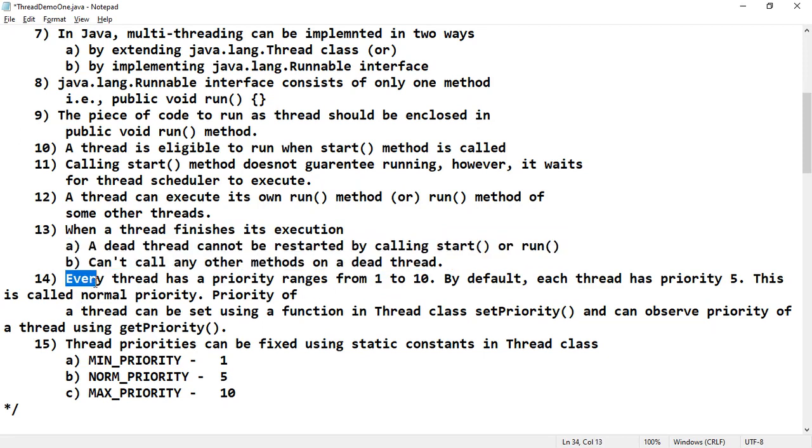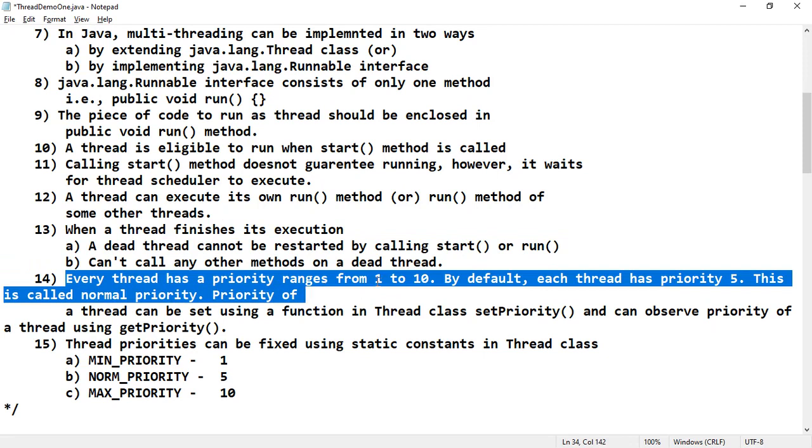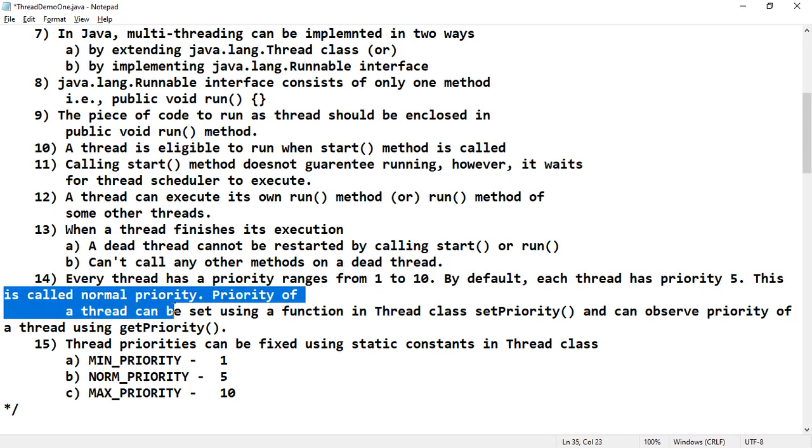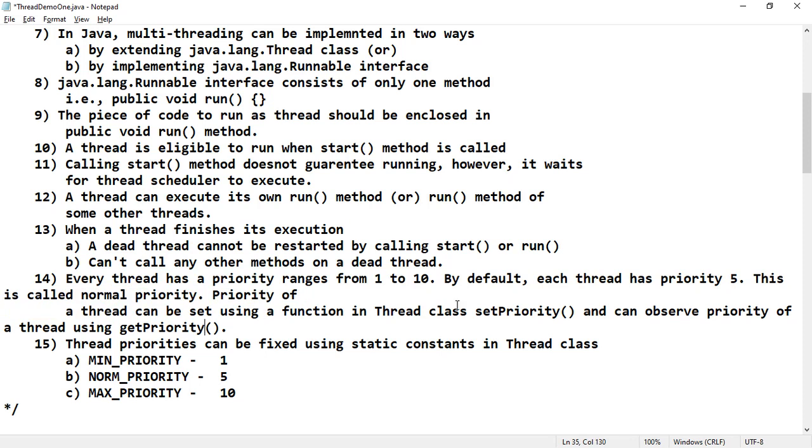Next, every thread has a priority which ranges from 1 to 10. By default, each thread's priority is 5, which is called normal priority. The priority of a thread can be set using the setPriority function in the Thread class, and can be observed using getPriority. If you say thread object dot setPriority, you can set the priority in the range 1 to 10. 1 means minimum priority, 10 means maximum priority, and normal priority is 5.